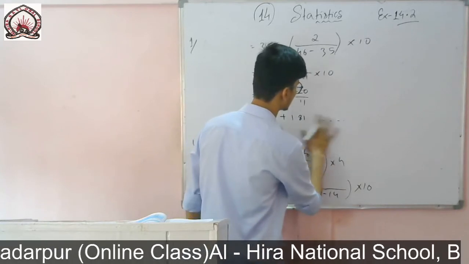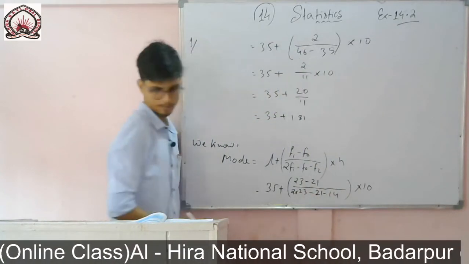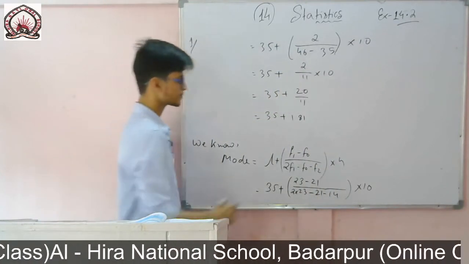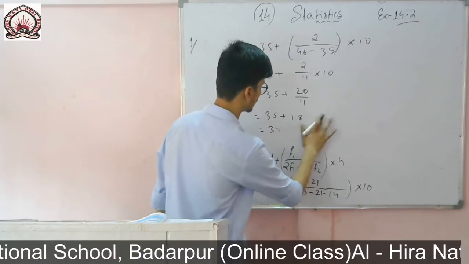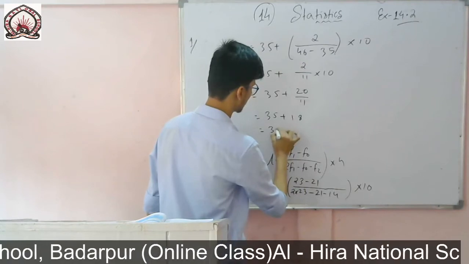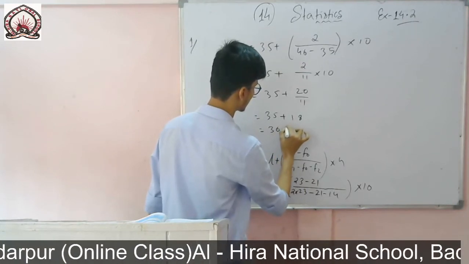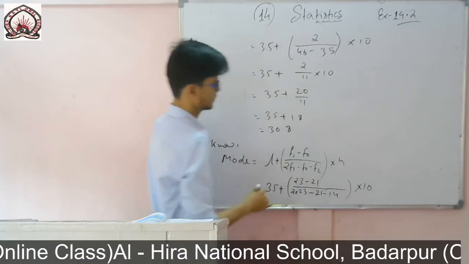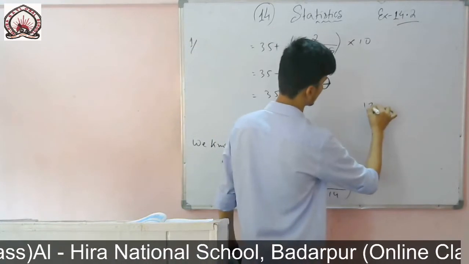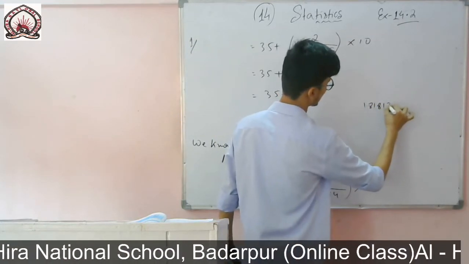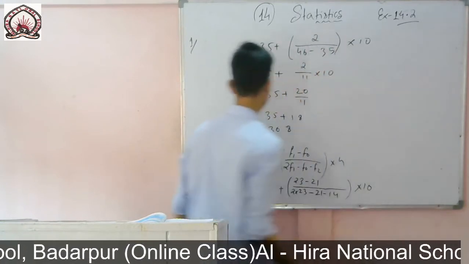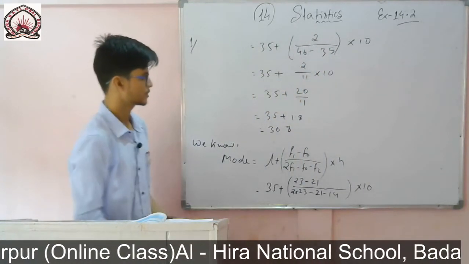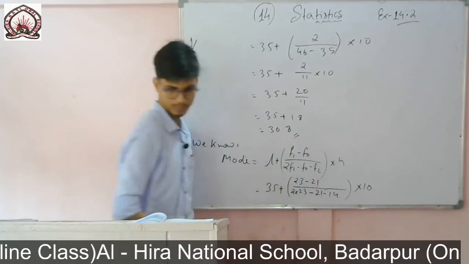So you keep it up to 1.81. So you can write 35 plus 1.8, so it will be 36.8. It is continuing like this, 1.81, then 81, then 81, it will continue. So 36.8 I have kept. So this is the mode of the class.